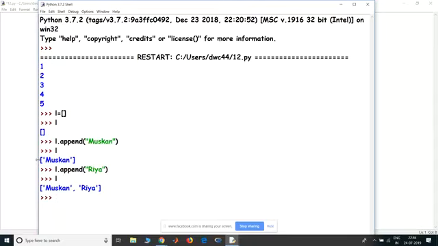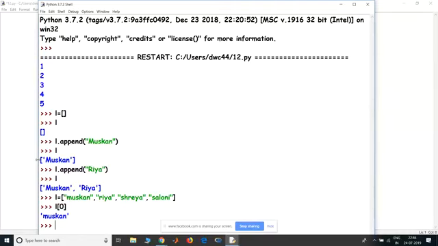So basically, this is what a list looks like. Let me make another list. Suppose L equal to Muskan, Ria, Shreya, Saloni. Okay, that's it. If this is the list and I want to extract a certain element from the list, I use L of 0 and I get Muskan.